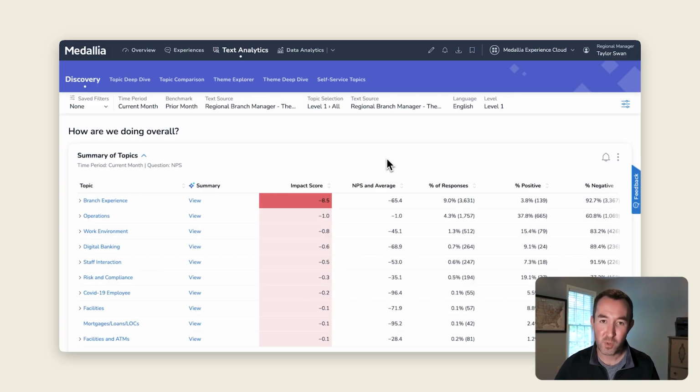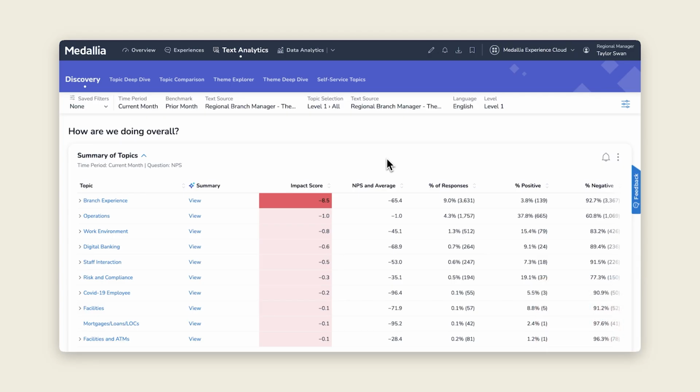Now let's take a look at a different angle of Taylor's story, starting when she has some time set aside to dig into the region's unstructured data to get a pulse on what customers are talking about. Taylor can dive straight into text analytics reporting, since it's the best way to analyze unstructured data across all data sources. Whether a customer answered a survey, called in for support, emailed their account manager, or had any other interaction related to a Diamond Co branch in Taylor's territory, Medallia's text analytics processes those into this reporting.